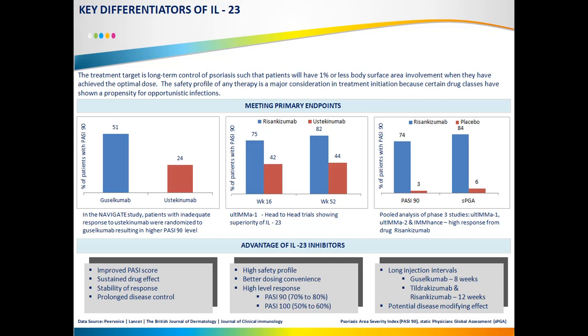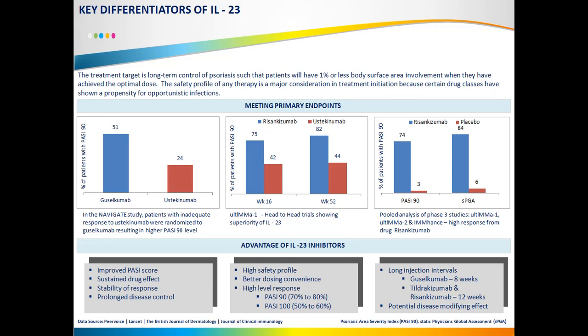In the first graph, taken from the Navigate study, 51% of patients show good results for PASI 90, with an IL-23 inhibitor. In the next study, head-to-head trials show that IL-23 is performing better than IL-17.